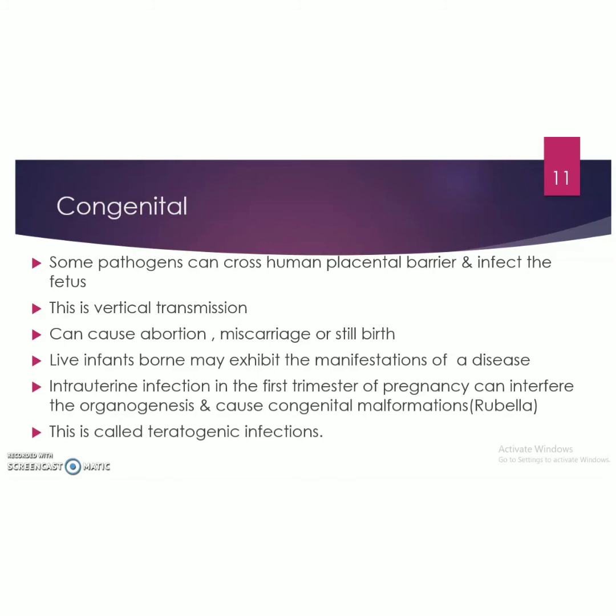For example, rubella infection in the first trimester of pregnancy can interfere with organogenesis. That is, organ formation in the fetus will be affected, resulting in congenital malformations. That is, the baby born will have some defect, malformations can be seen in their organs. This is known as teratogenic infection.